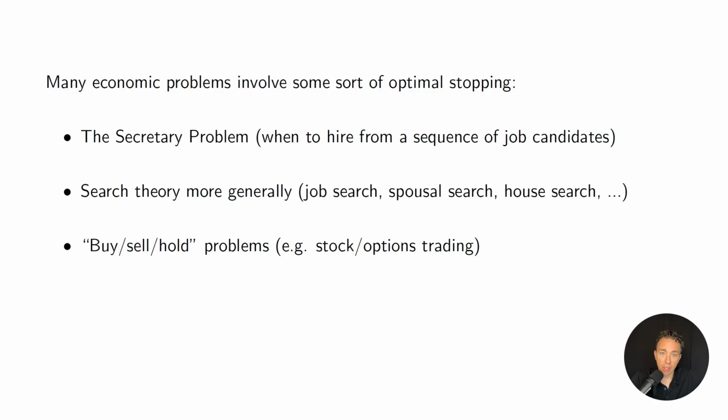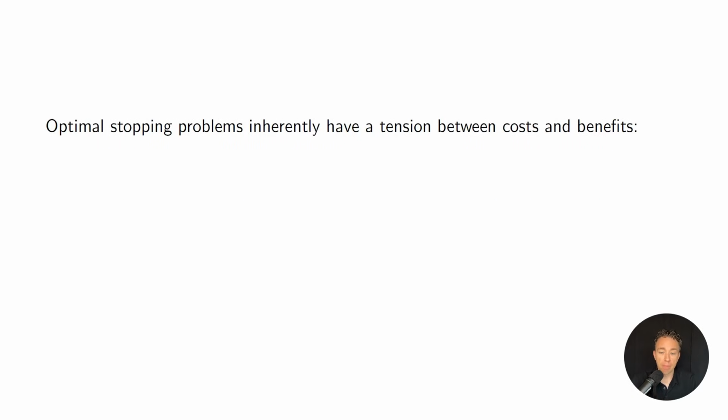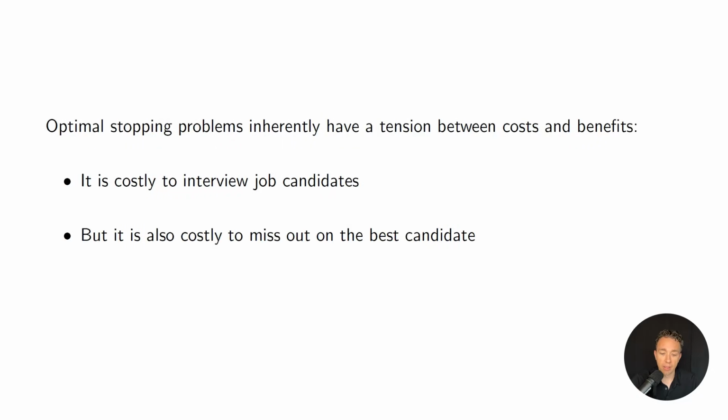There's also a lot of problems in finance that can be boiled down to buy or sell or hold. And there's also problems of infrastructure maintenance where we want to consider when should we replace this machine or when should we make the repairs on our house. Because these assets are not perishable, they're durable, that makes it a dynamic problem. And most optimal stopping problems inherently have a tension between costs and benefits. It's costly to interview more job candidates, but it's also costly to miss out on the best candidate.